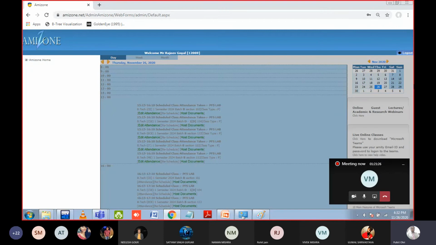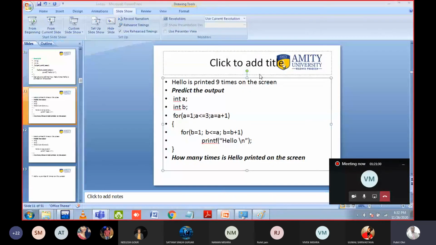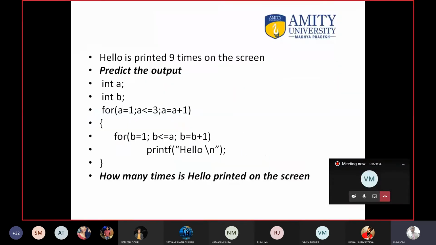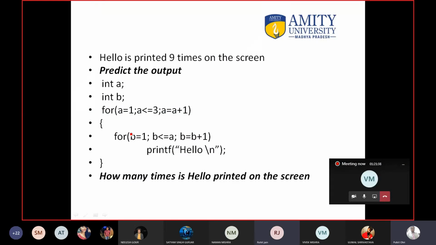So let us discuss this particular question. Write the numbers. This is number 1, this is number 2. Because 1 is less than 3, you can move inside the body, and this is the body, number 3. Then here again write the numbers 1, 2.